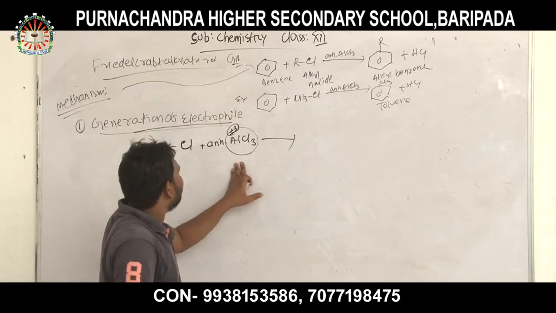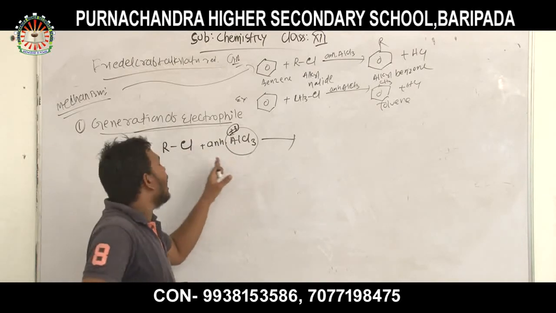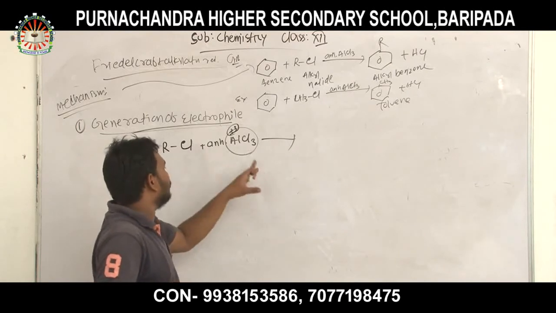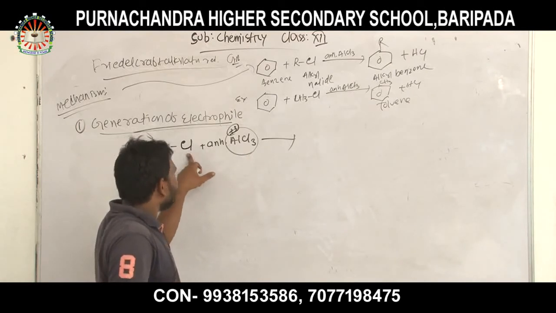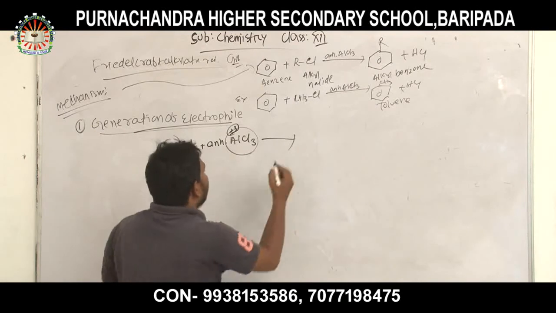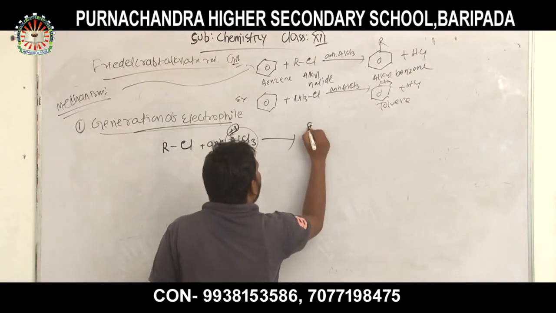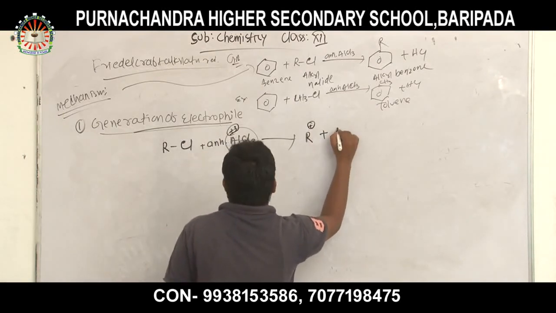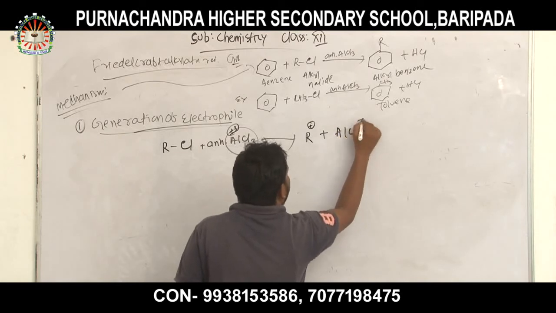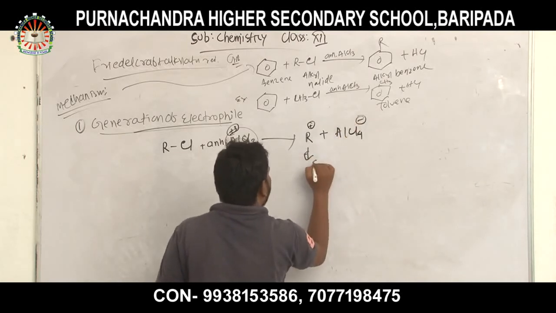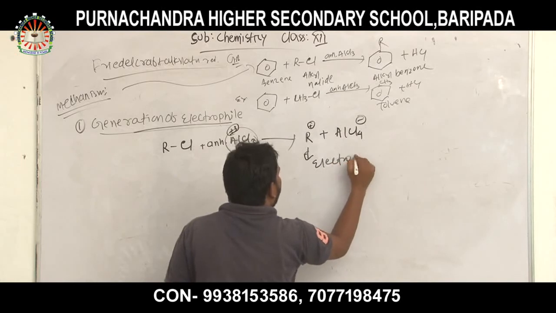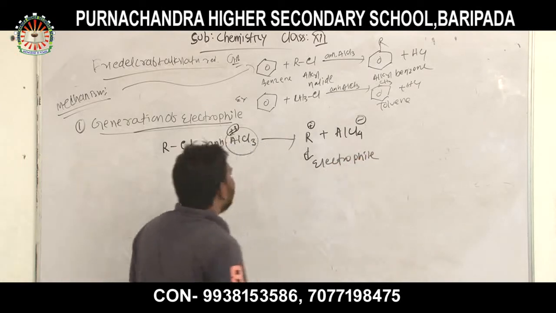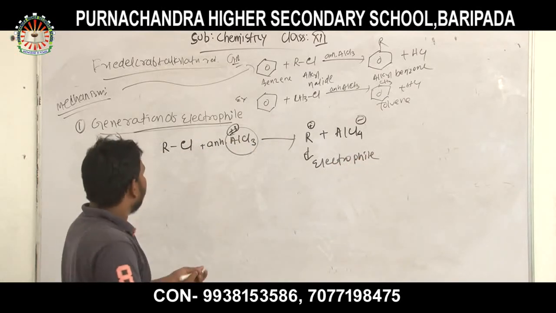Thus anhydrous AlCl3 attracts a pair of electrons toward itself. It attacks the Cl minus ion toward itself, and thus an electrophile is formed.